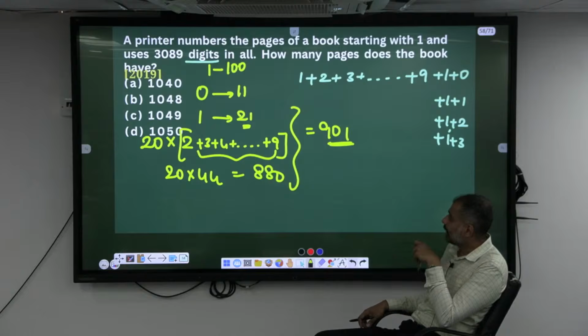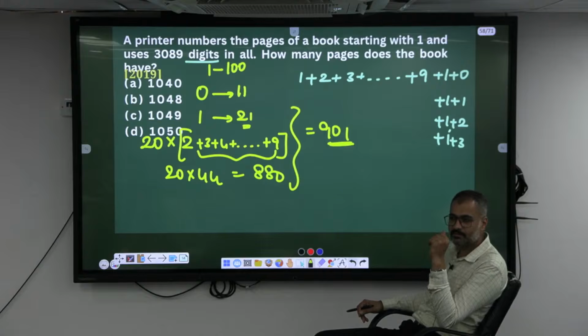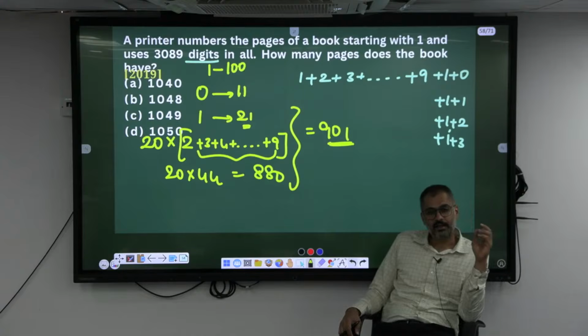Okay, now this is the sum of the digits, but in the question here, contextually I have explained, listen carefully, he is not summing the digits, he is just counting the digits. In the first 100 natural numbers, how many digits are there? Observe carefully the difference in the question. How many digits are there in the first 100 natural numbers?